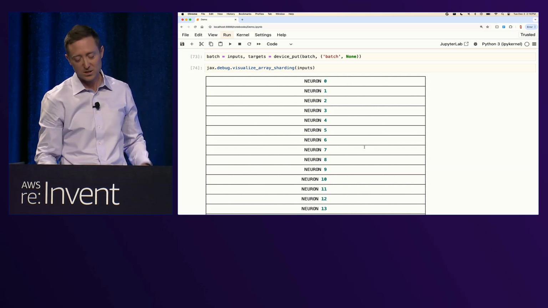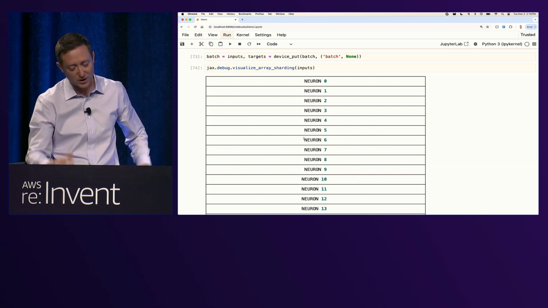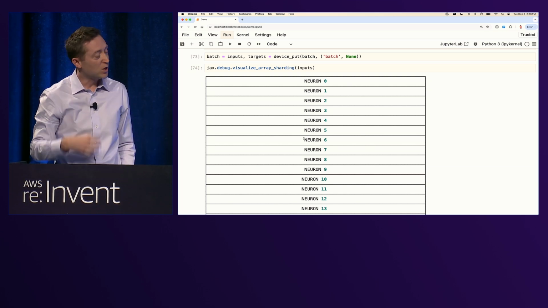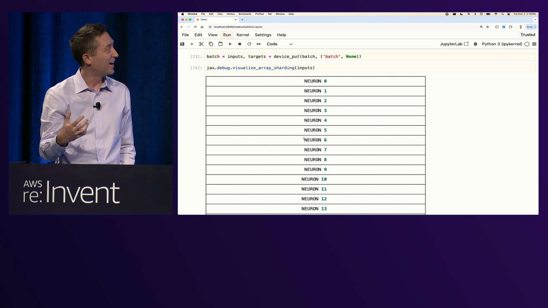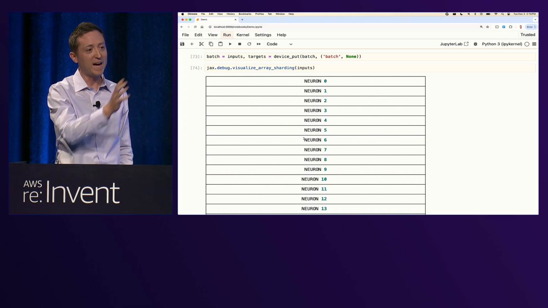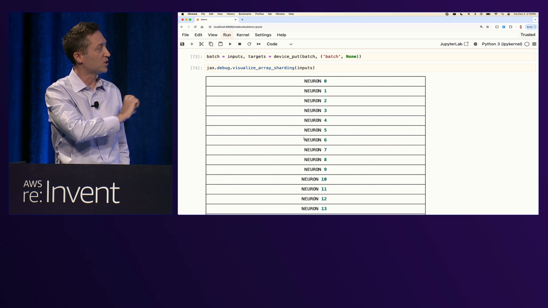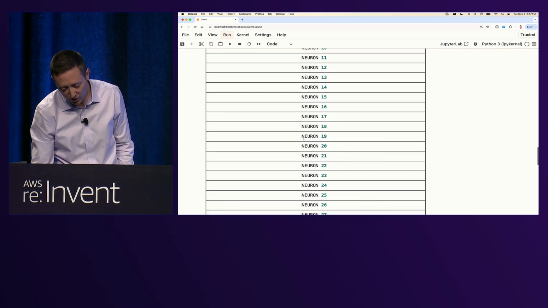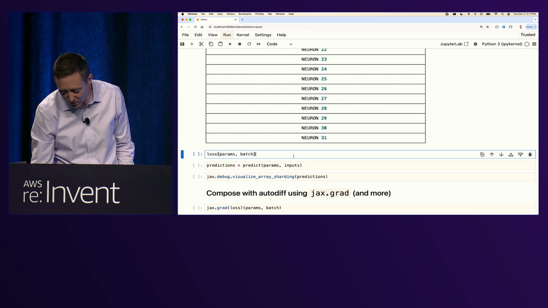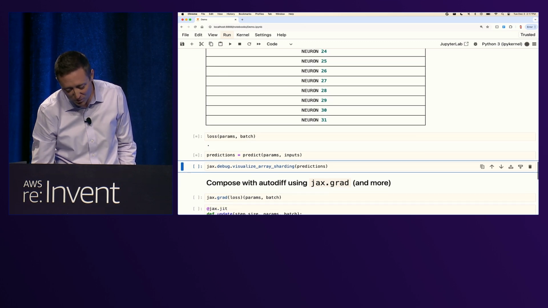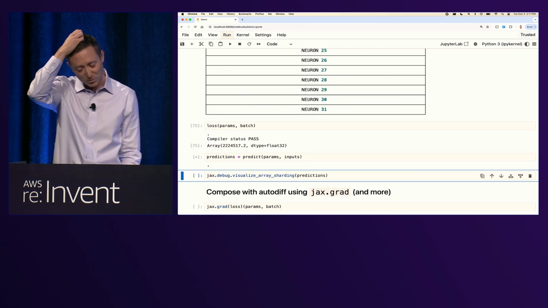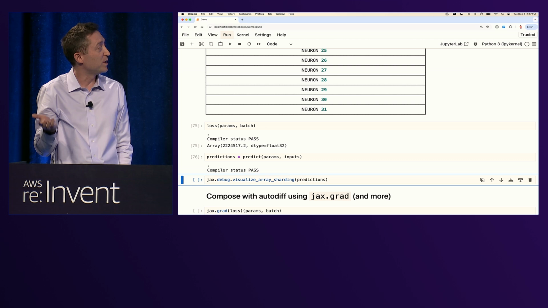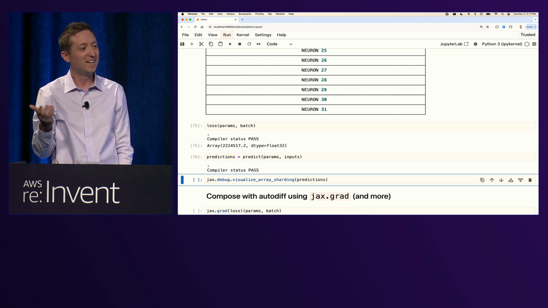And so we're saying, take a chunk of inputs, a chunk along our batch, and give each chunk to one of these neuron cores. So this is just a simple visualization of our 2D array of data. And even though it appears like one array to JAX, we can see that it's backed by memory across all of these different devices. We've given one chunk of that data to each of these different neuron cores. And now we can do the same thing we did before. We can compute the loss function, and we can run predictions. And this is actually being parallelized for us behind the scenes. In this case, the parallelization is really simple, just batch data parallelism.